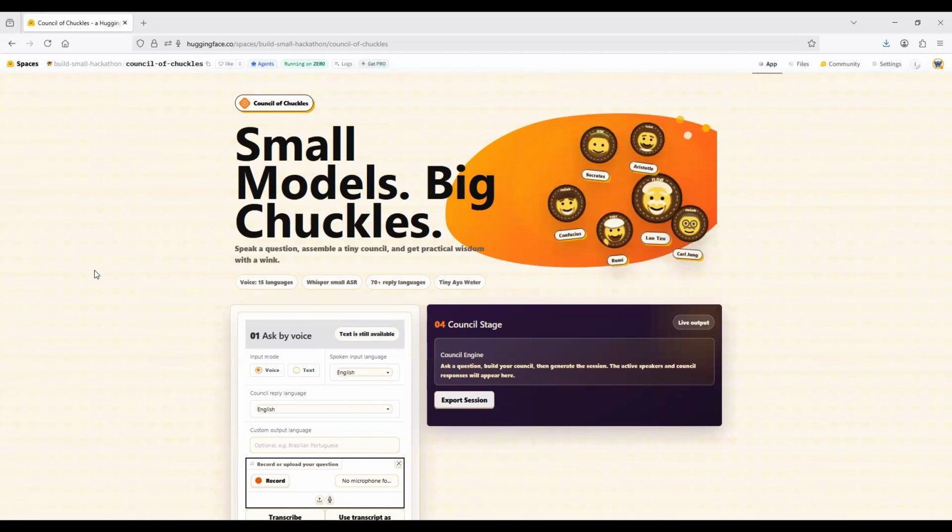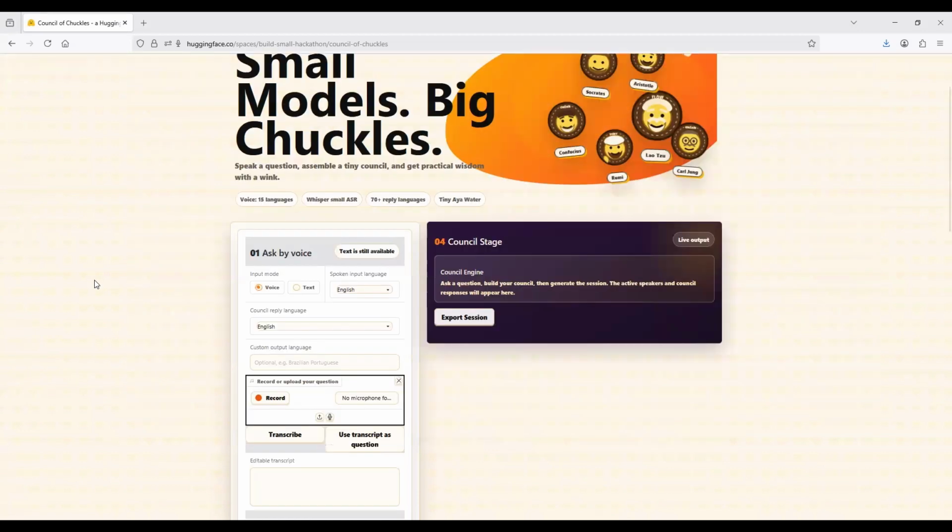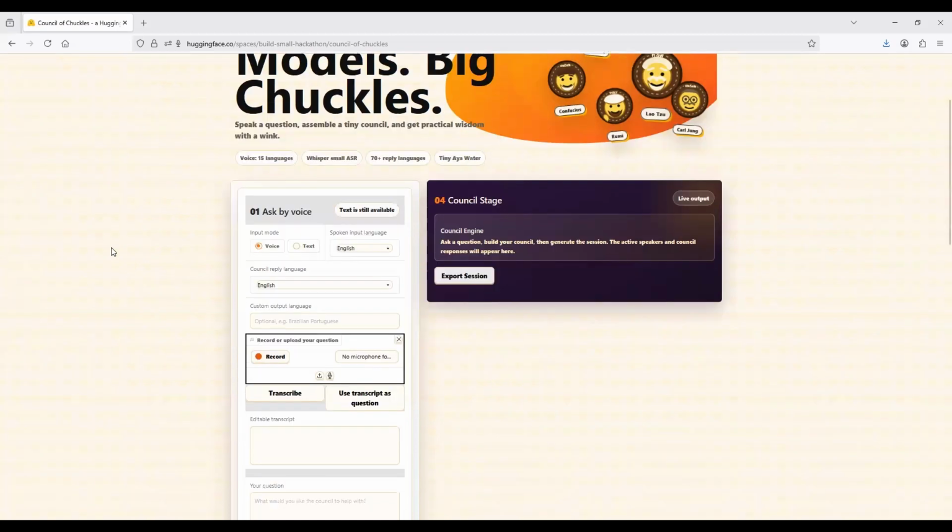For voice input, the app uses OpenAI's Whisper Small. The model transcribes what I say. The transcribed text goes into a council engine. The council engine is a bit of programming logic sitting under the hood that routes conversations within taxonomies of emotion, states, advisor cards, and so on. After it's processed by the council engine, the app then triggers the tiny model built by CohereLabs. That is the small multilingual text model used for advisor responses. So let's get started with the demo.